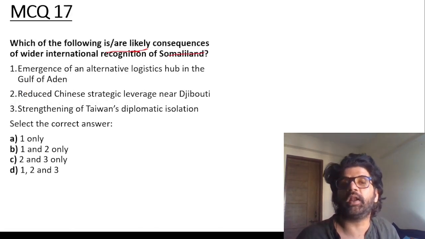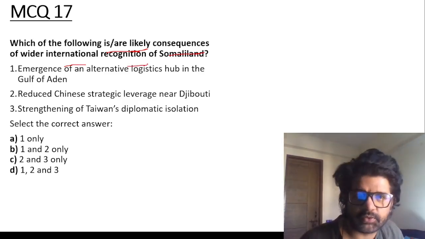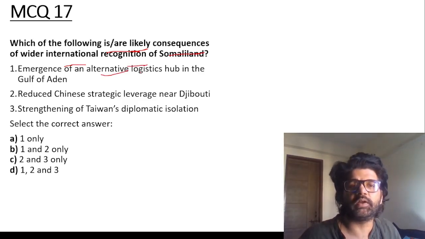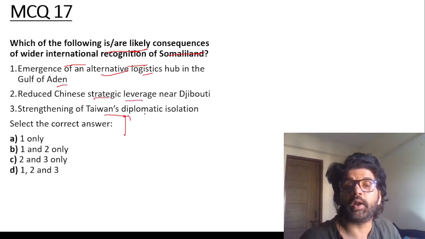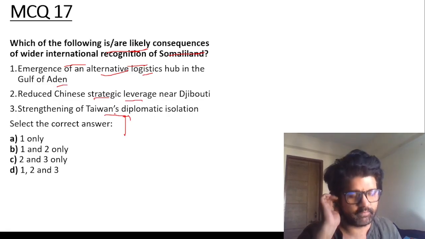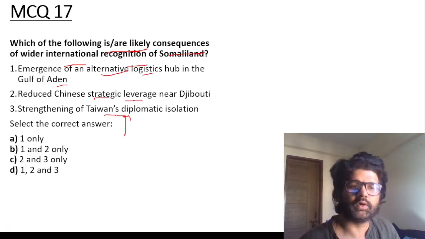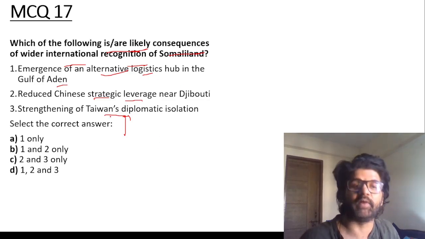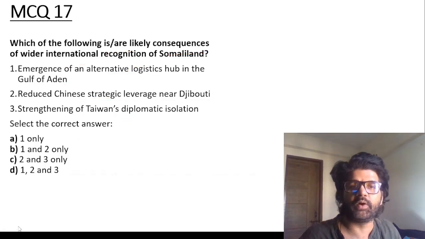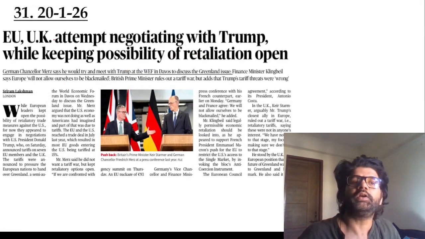Which of the following are likely consequences of wider international recognition of Somaliland? Emergence of an alternative logistic hub in the Gulf of Aden, reduced Chinese strategic leverage, strengthening diplomatic isolation of Taiwan. No, it will not be strengthening. In a way, it will reduce the diplomatic isolation. If people can recognize Somaliland, why can't they recognize Taiwan, right? So the third is wrong. B is the answer. Chipukumaris, guys, please be serious.